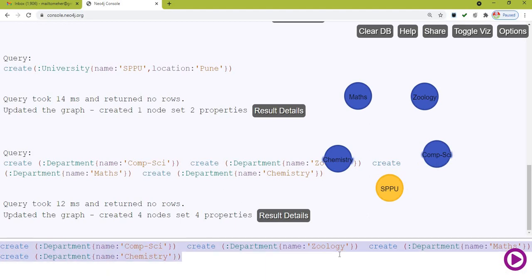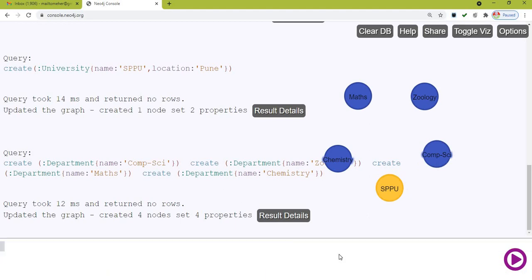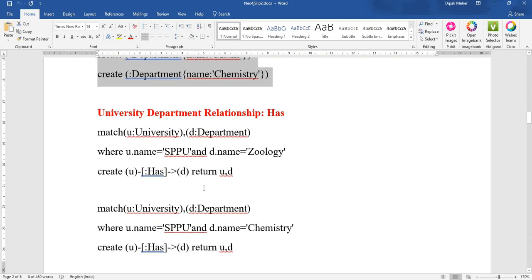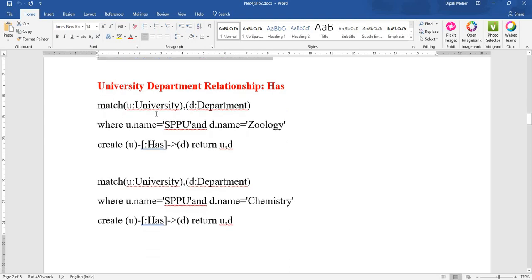As I have not used any alias, I cannot say return. If I am not saying return, the output is not displayed in a table format. Now let us create another relationship, university has department. So how to create a relationship? Match university comma department where u dot name, u as an alias for university, d as an alias for department, and d dot name equals zoology. So the university has the zoology department.